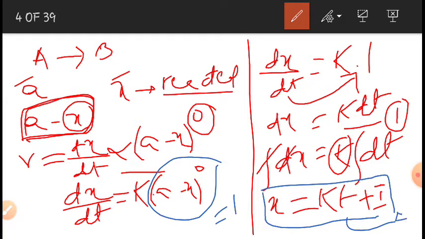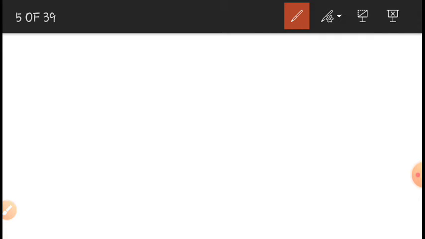Equation 2. Okay, then we have to find out what is I. I is called the integration constant. To calculate the integration constant I, we have to use the initial conditions of the reaction.